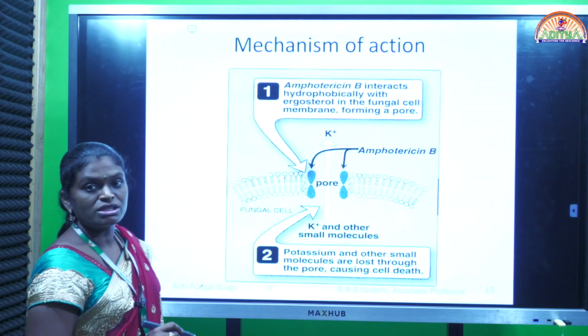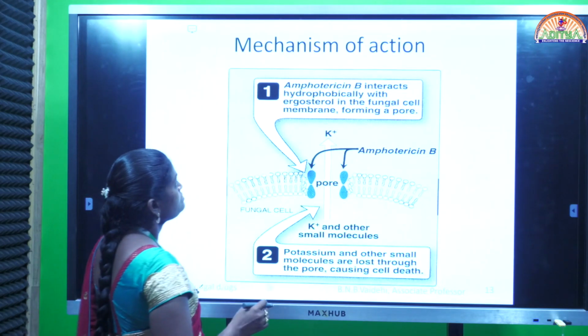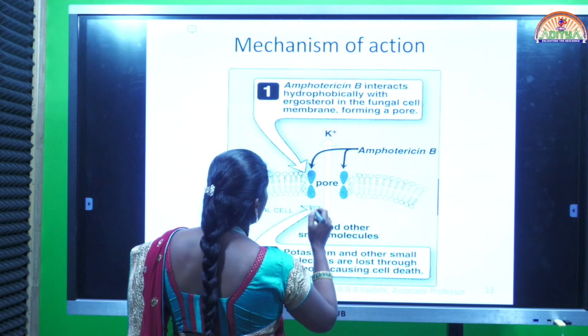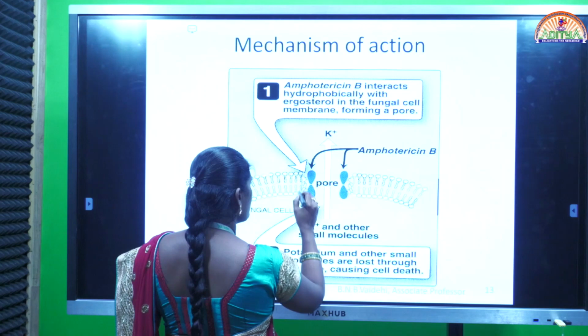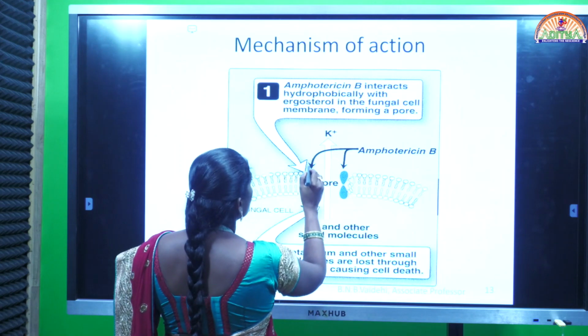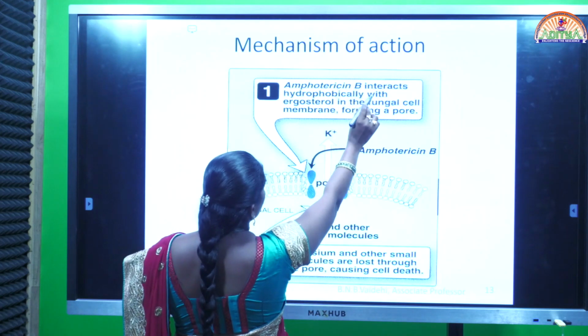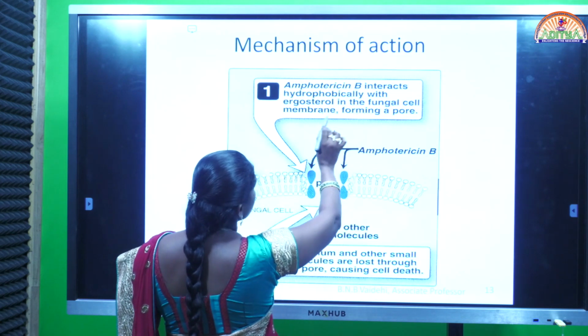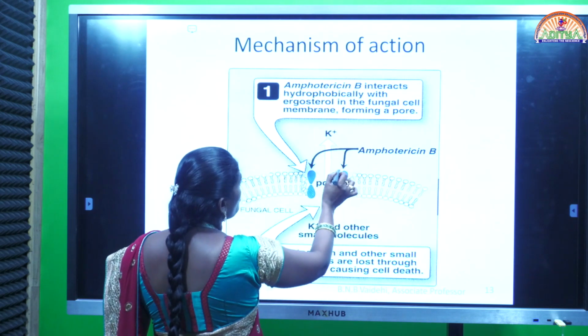Coming to the mode of action. Okay, ergosterol is present in the cell membrane of the fungi. So this amphotericin B interacts hydrophobically with ergosterol in the fungal cell membrane and forms a pore.